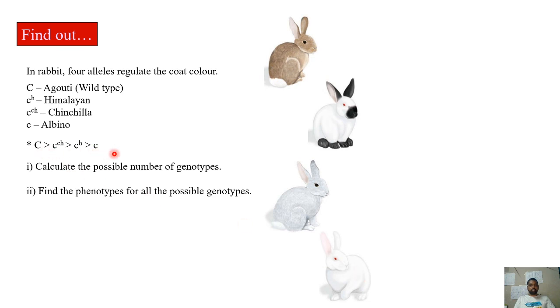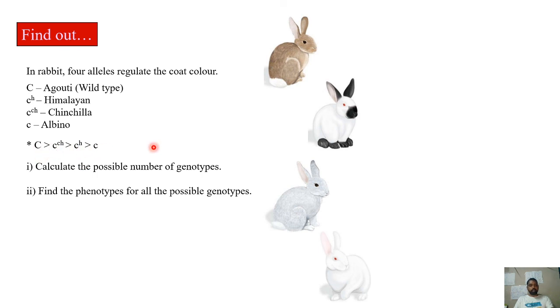Now coming to the relationship among these four alleles, as we have already understood, the wild type allele will be dominant, therefore capital C is dominant over all of these. So capital C is dominant over small c ch, the chinchilla allele, and the chinchilla allele is dominant over the Himalayan and the albino types, and the Himalayan type is dominant over the albino type. So this is the relationship. But in the case of ABO blood grouping, we have seen IA is co-dominant with IB, and both are dominant over IO. That is a different type of relationship. But here the relationship is like this.